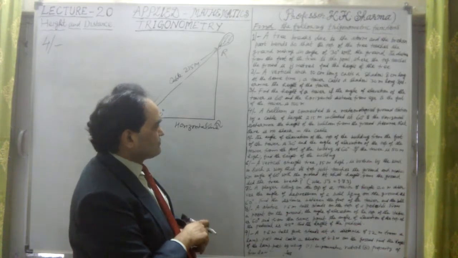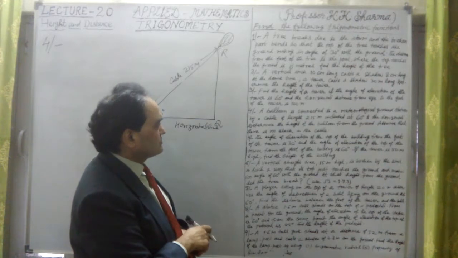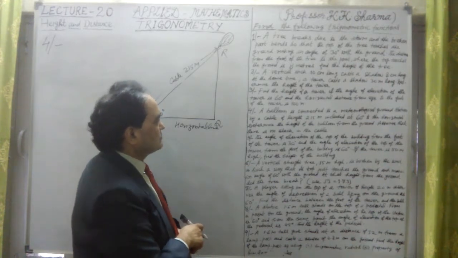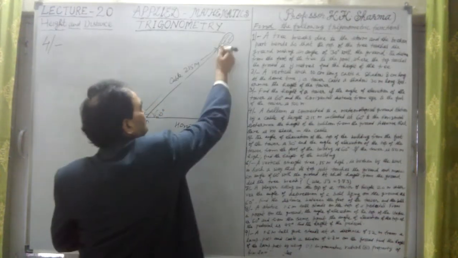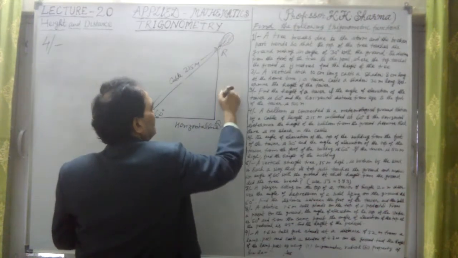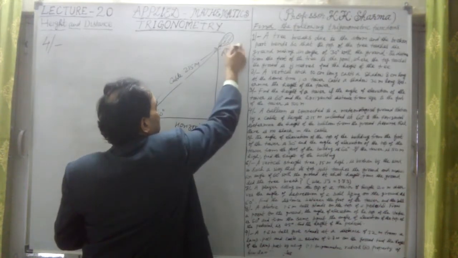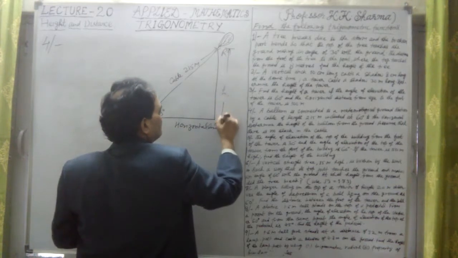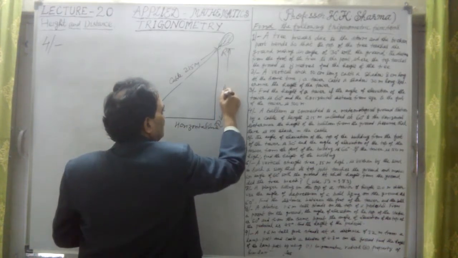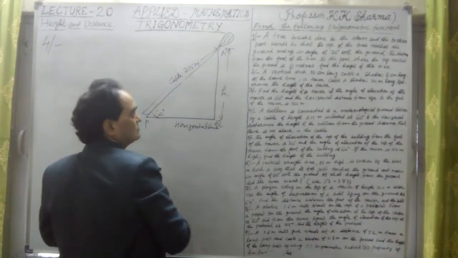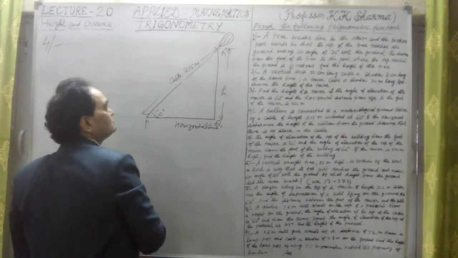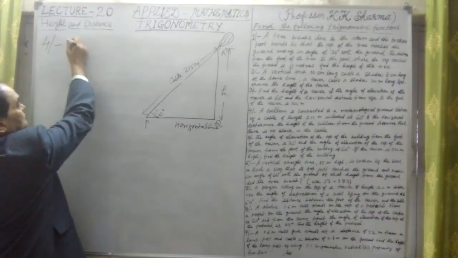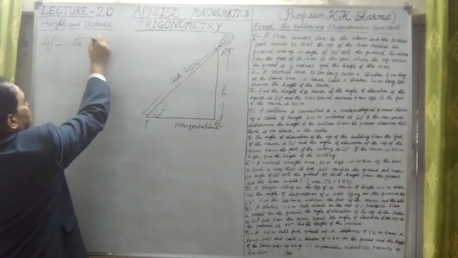Now it says, assume that there is no slack in the cable. Undoubtedly, determine the height of the balloon. So at what height the balloon is, this is height of the balloon we have to find out. What is the height of the balloon? Let h be the height of the balloon.